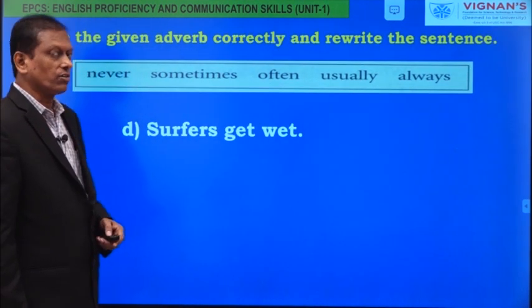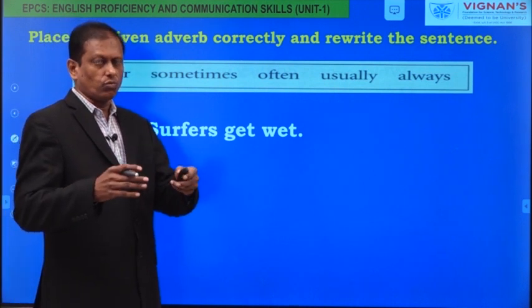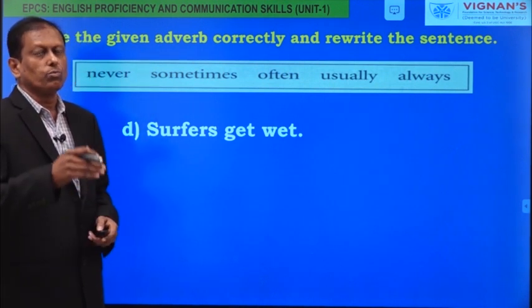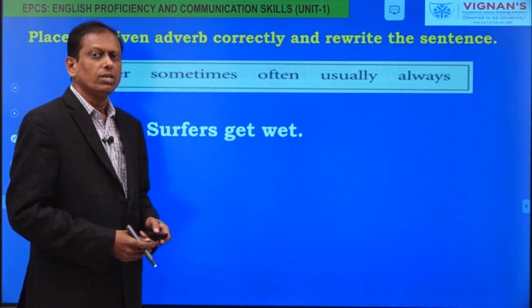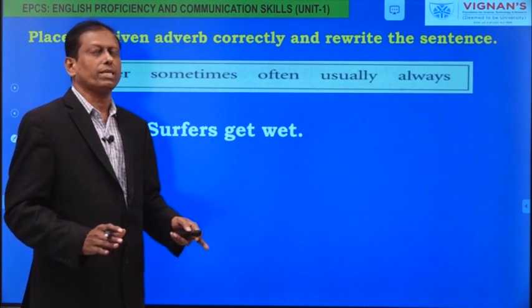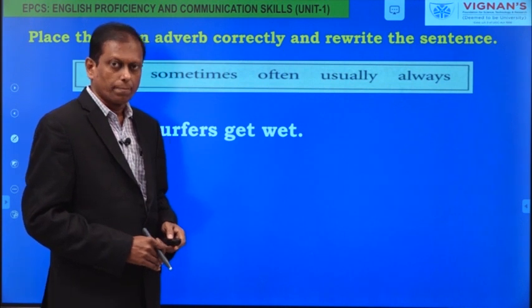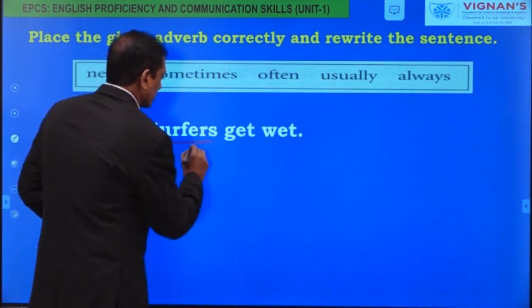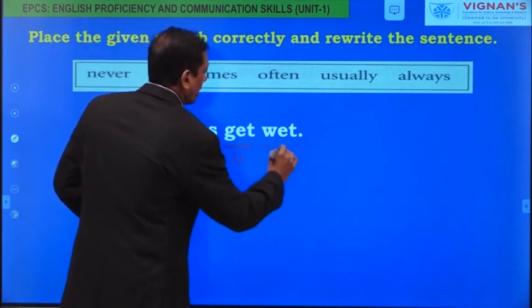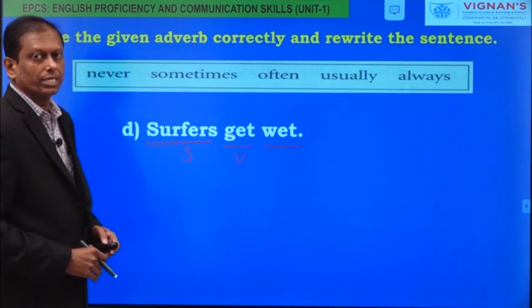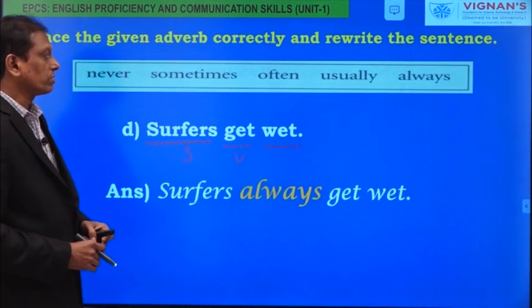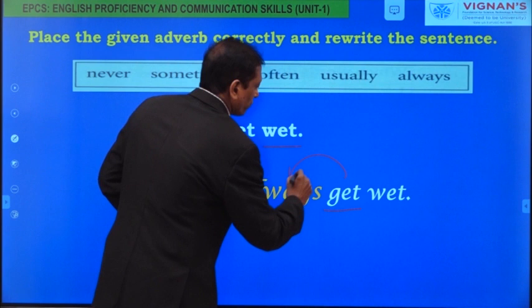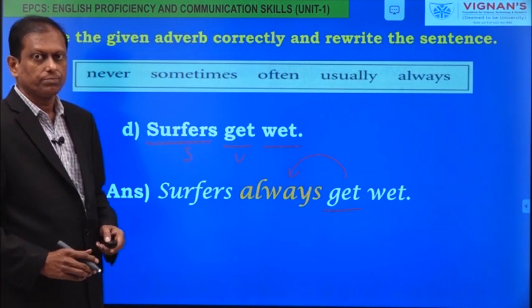The next one, surfers get wet. Surfing is something you do on the waves of water. So once you are moving on the waves of the water, obviously there is a 100% possibility that you get wet. Now you choose and place it correctly. Surfers is the subject, get is the verb, and wet is the complement. Now, surfers always get wet. So, get is the main verb and the frequency adverb is placed before it.